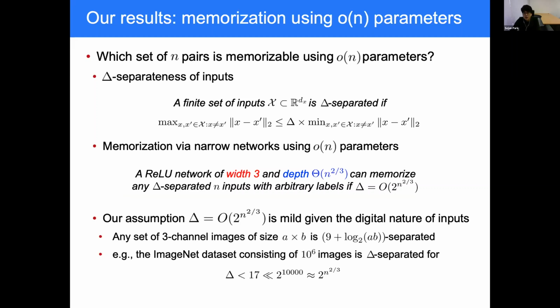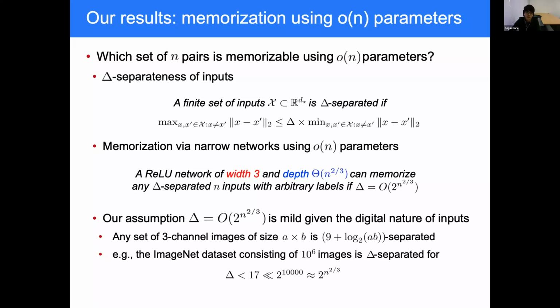Our assumption on the delta separateness is mild given the digital nature of data sets, which bounds both the minimum distance and the maximum distance between inputs. For example, any set of 3-channel images of size A times B is 9 plus log AB separated, while this number is often much smaller than 2 to the n to the 2 over 3.